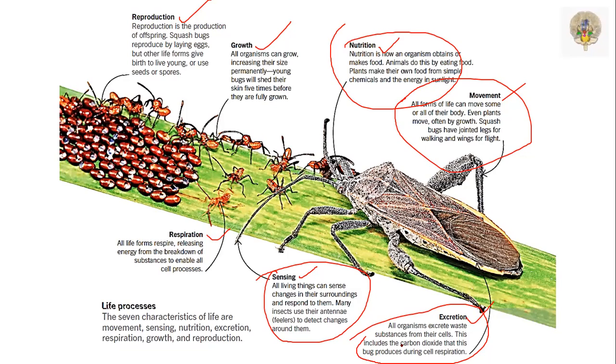And going to that respiration concept. All life forms respire, releasing energy from the breakdown of substances to enable all cell processes.